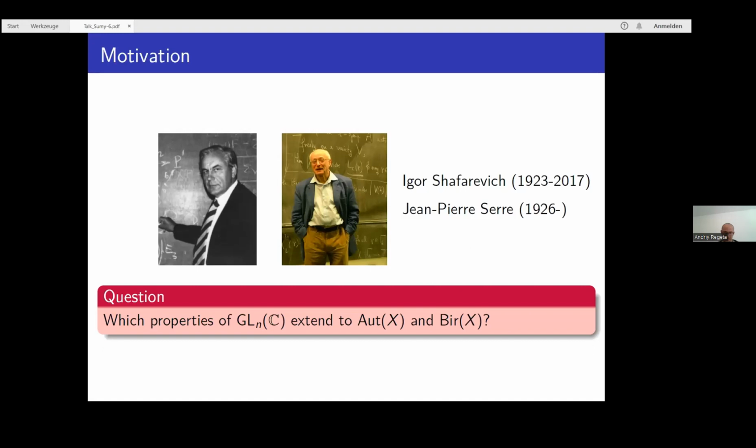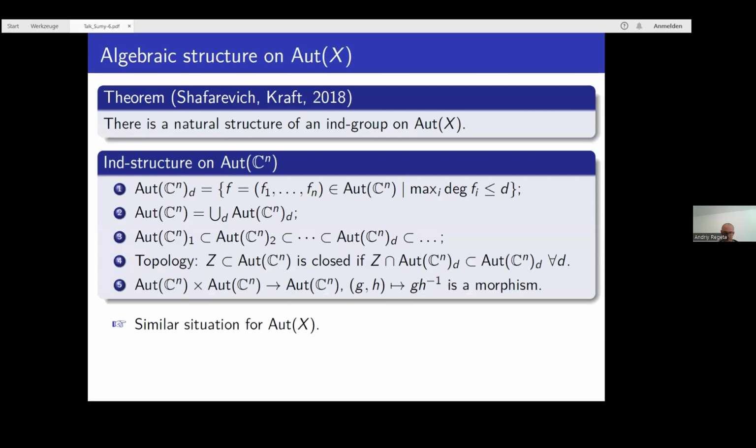Towards answering this question, I would like to present the following statement. So there is a natural structure of an ind-group on the automorphism group of an affine variety. I would like to explain a little bit this infinite dimensional algebraic group structure.